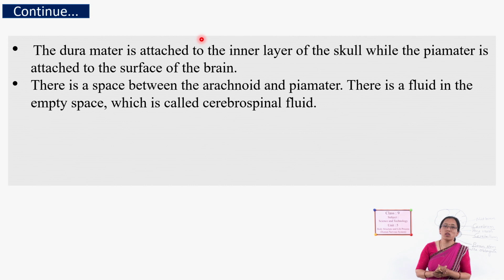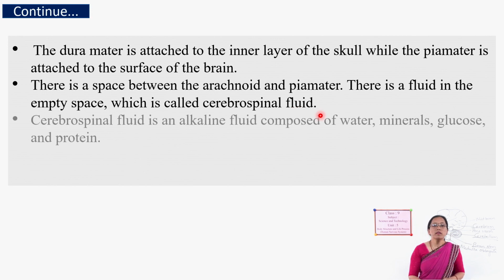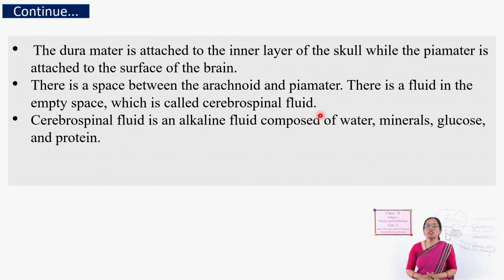That fluid is called cerebrospinal fluid. What is it called? Cerebrospinal fluid. It is made up of water, minerals, glucose and protein, and it is the fluid which nourishes the brain. It nourishes the brain as well as protects it from mechanical shock.